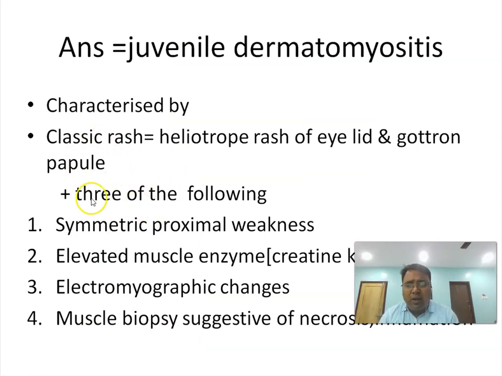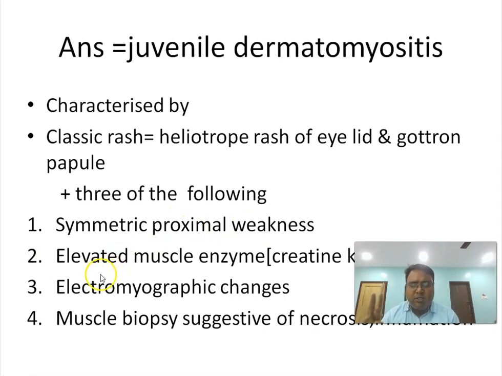And what else? To establish a diagnosis of juvenile dermatomyositis, we have to get the heliotrope rash of eyelids and Gottron papules. Along with that, three of the following. What are the criteria? Symmetric proximal weakness, one.